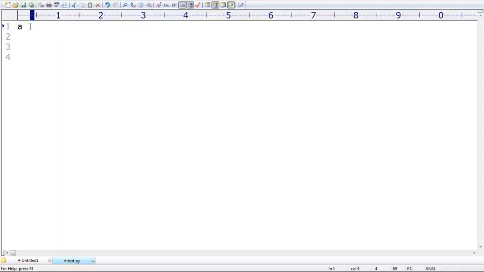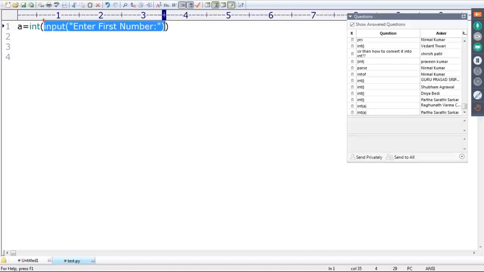Here only let me apply the int function. This is the argument of the int function. This argument is of str type, right? This str will be converted into int type because of this int function.